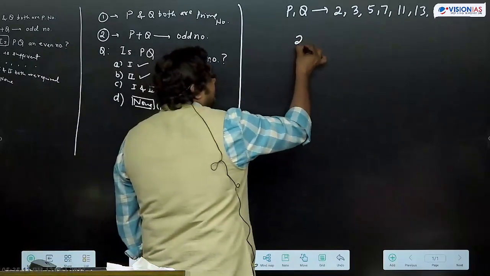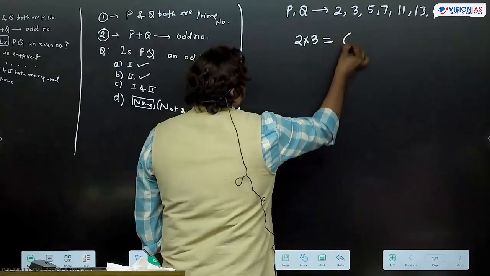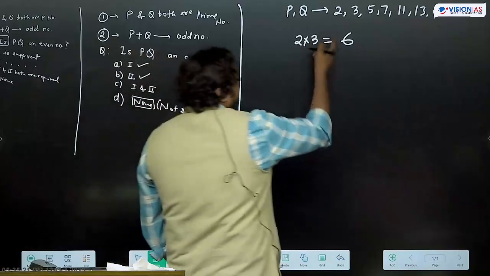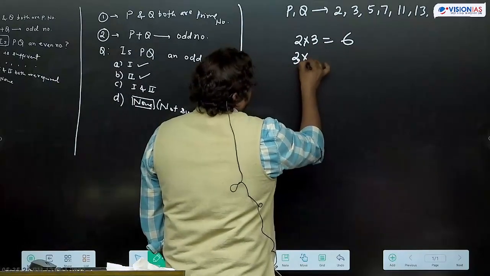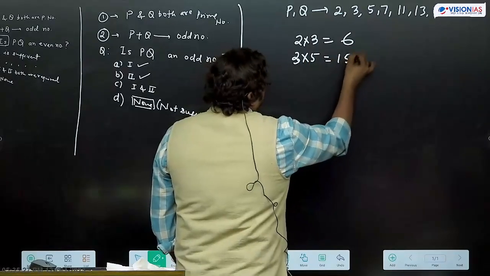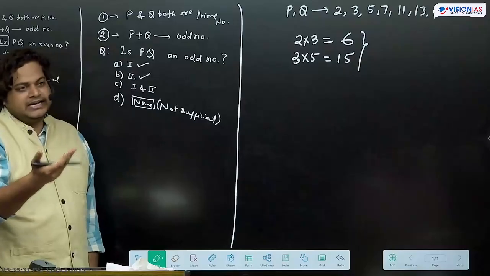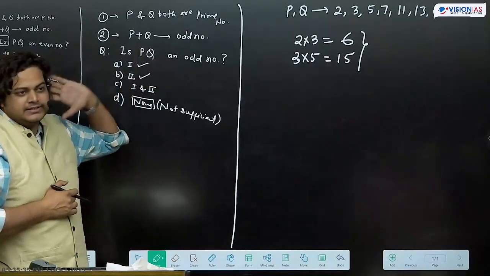So if we take 2 into 3, we are getting 6. If we are taking 3 into 5, we are getting 15. So PQ is coming even as well as odd. So first statement की information से we are not getting the answer.